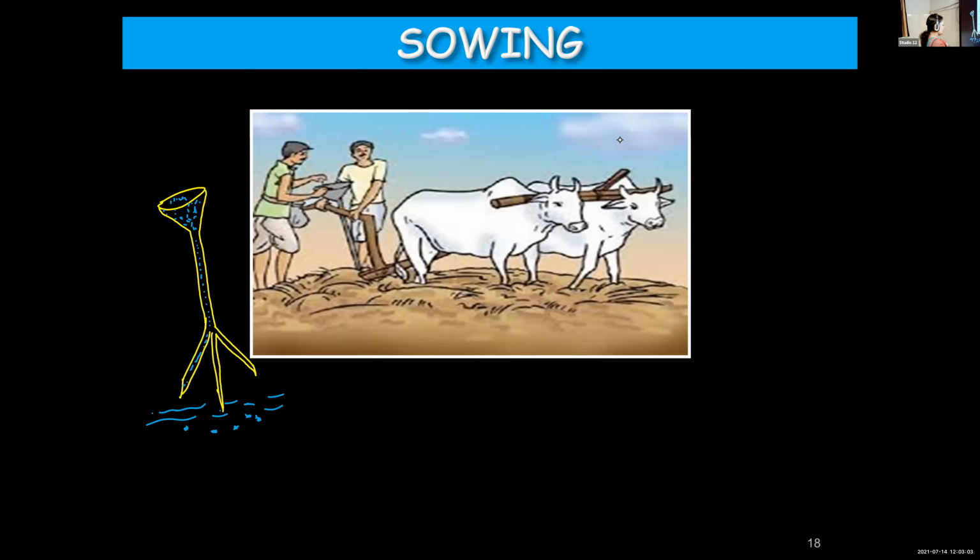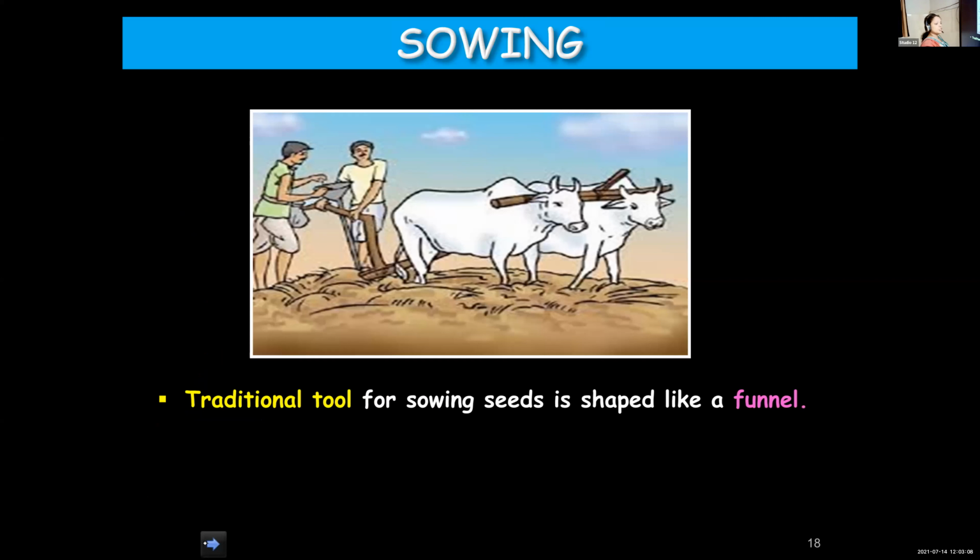Okay, now let's see more about it. The traditional tool for sowing seeds resembles a funnel. It is shaped like a funnel.